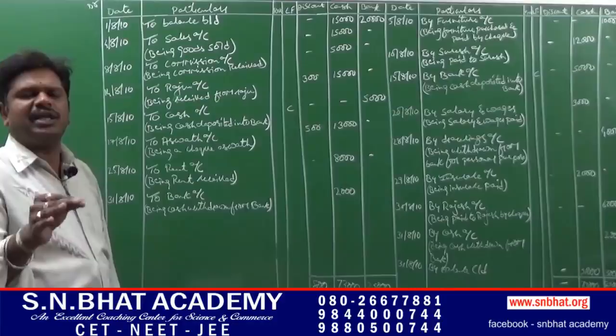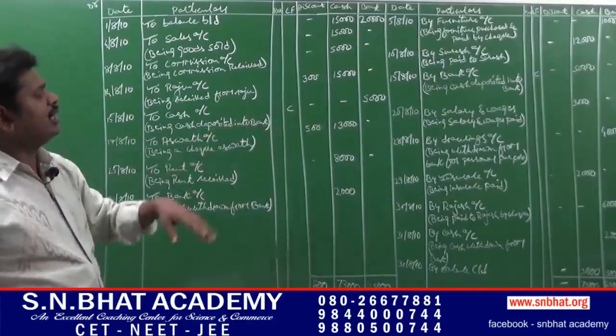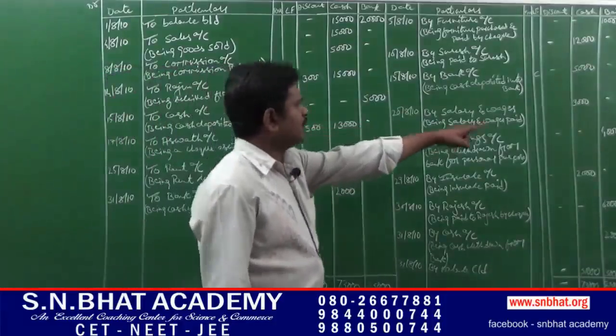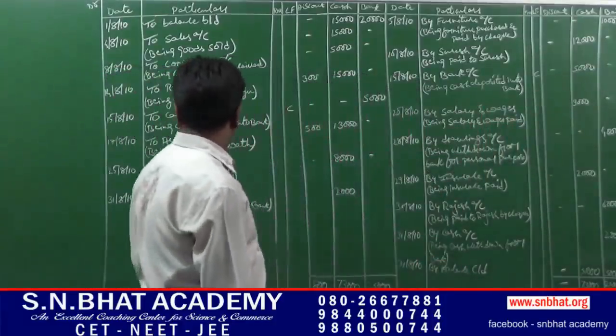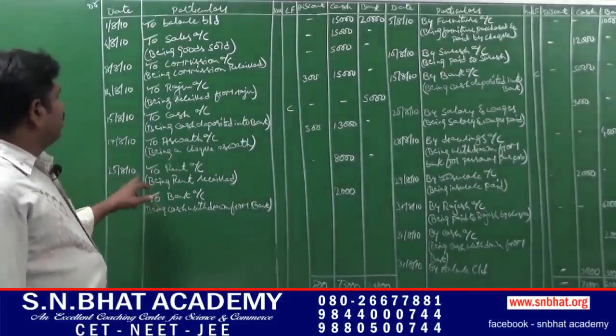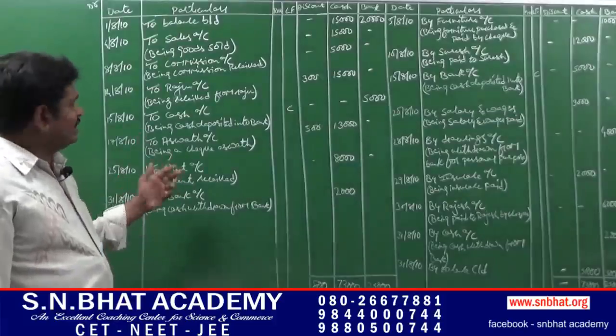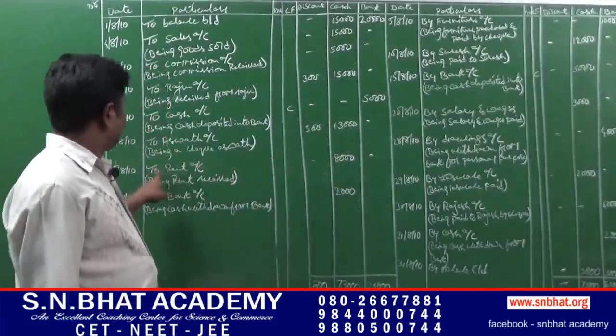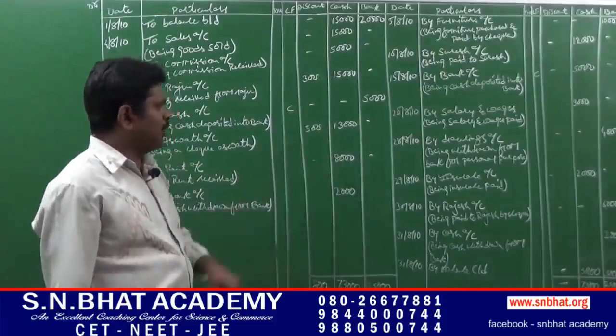Next, on 20th, salary and wages paid. Salary and wages, it is an expense, so it has to be entered in the cash column. By salary and wages, 3,000 in the cash column. Next, on 25th, rent received, it is an income, so it has to be entered in the debit column, that is to rent, cash column.